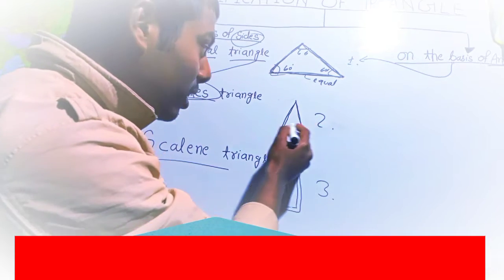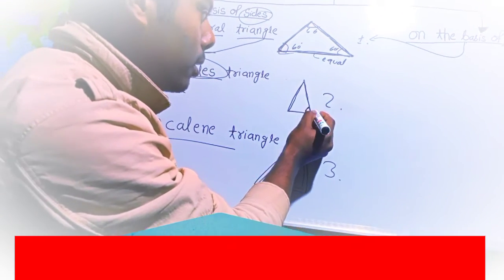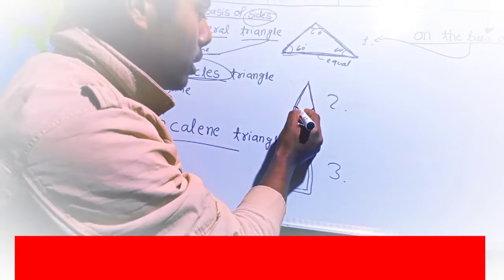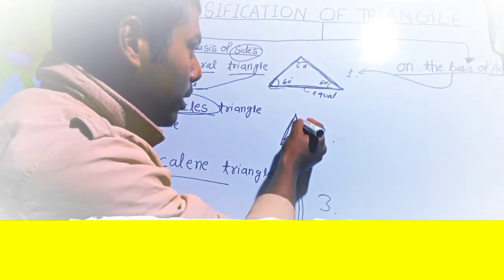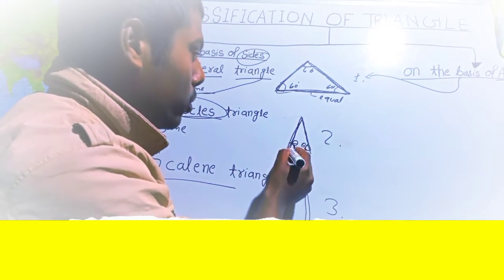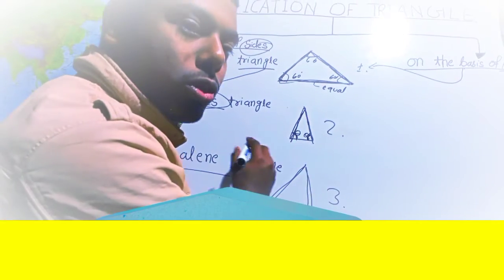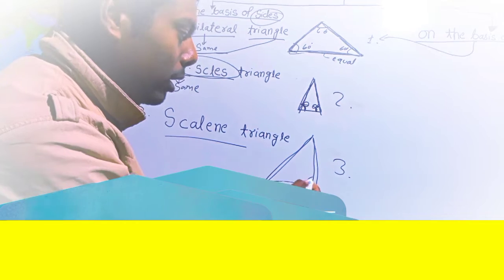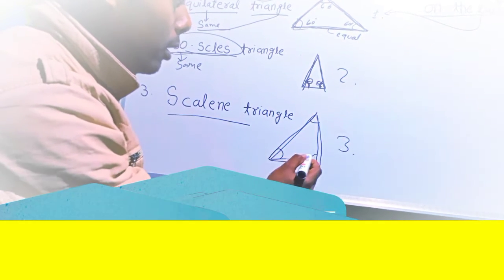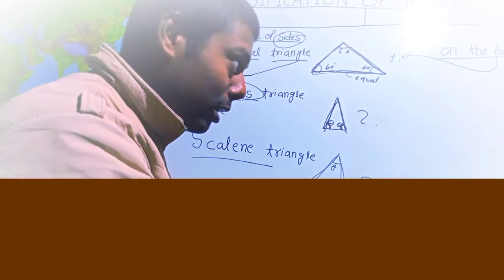And the second is the isosceles triangle. In an isosceles triangle, two angles will be the same. Let's say this is theta and this also is theta. So we can say that this side and this side are equal and this angle is equal. So we can say that it is an isosceles triangle. And third is the scalene triangle. All its angles will be unequal. So it is x, it is y, and it is z. All angles unequal is called a scalene triangle.